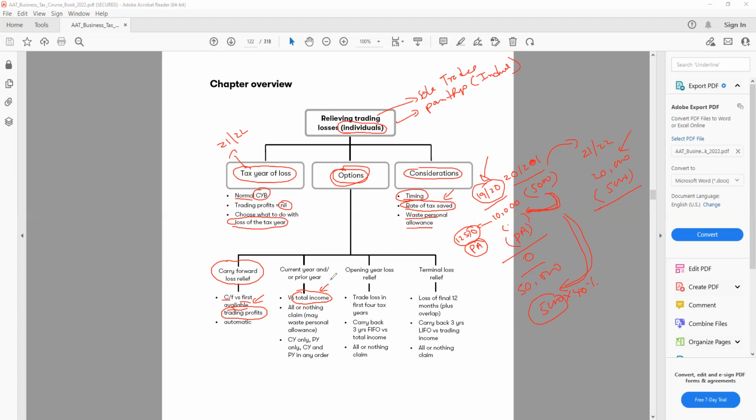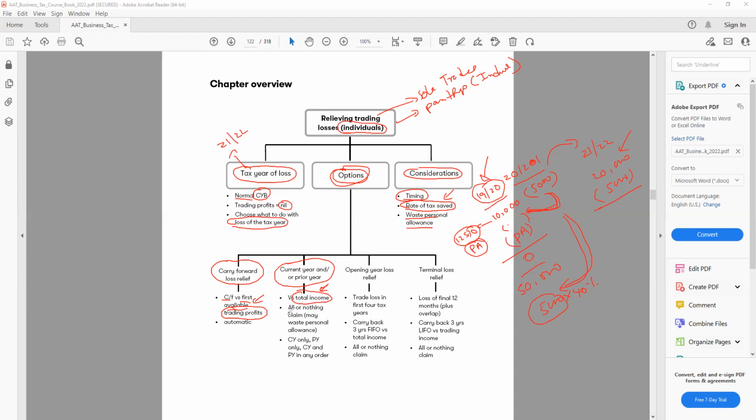The next one we have is current year or prior year. It is possible to offset the loss against the current year and the previous year. This time I have to look at the total income, not the trading profit. So if I offset my loss from the current year and the previous year, I use the total income and minus the loss from the total income.